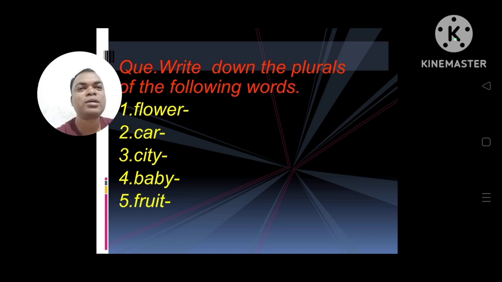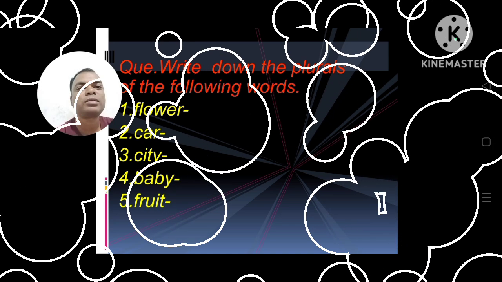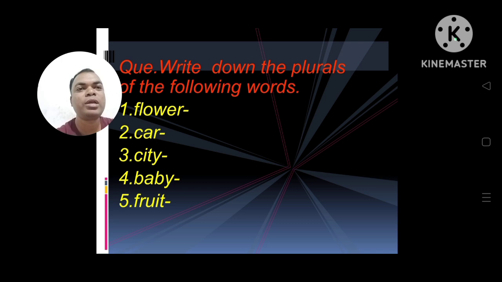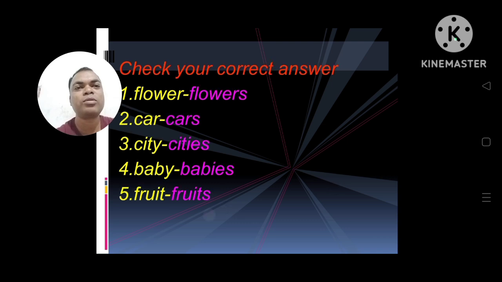Anyone guess the plurals of city, baby, fruit? Guess now. Flower, flowers, car, cars, city, cities, baby, babies, fruit, fruits.